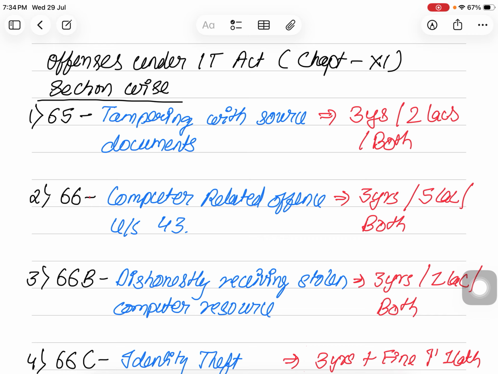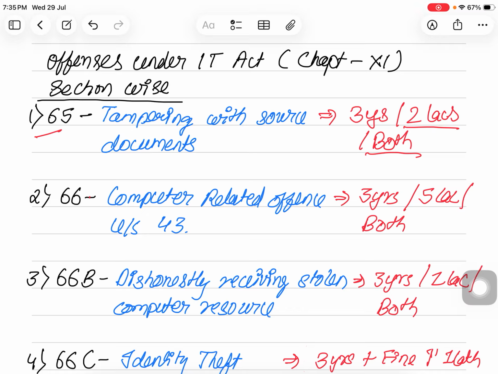So let's start with section 65. Although the chapter starts with section 65 to section 78, the offences are only till section 74. So I am covering only those sections which are making anything an offence or penalty. First is section 65, that is tampering with source documents, and it is punishable with imprisonment of 3 years and fine of rupees 2 lakh or both.